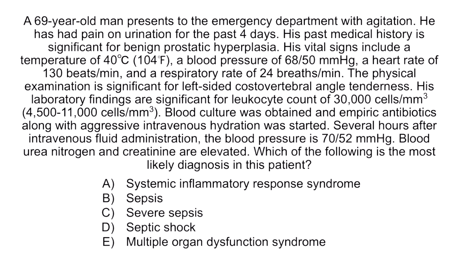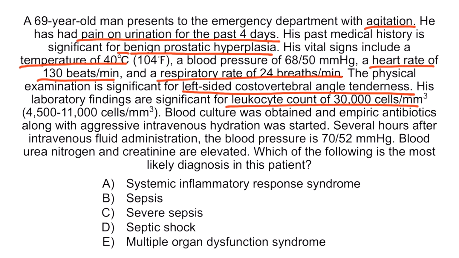This patient with past medical history of benign prostatic hyperplasia presents with agitation, pain on urination for the past 4 days, and left-sided costovertebral angle tenderness. These findings suggest the diagnosis of acute pyelonephritis. Considering his high fever, tachycardia, tachypnea, and severe leukocytosis, he meets all 4 criteria for systemic inflammatory response syndrome. He has severe hypotension and a suspected source of infection, which is the urinary tract. Therefore, he meets the criteria for severe sepsis.